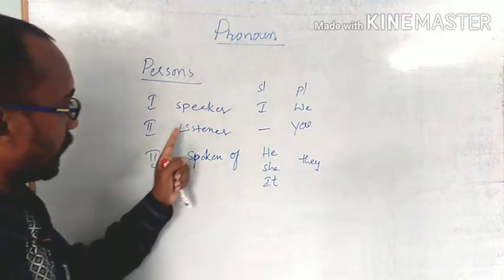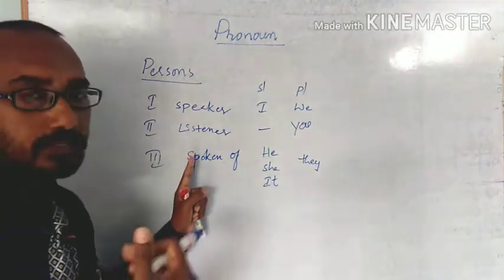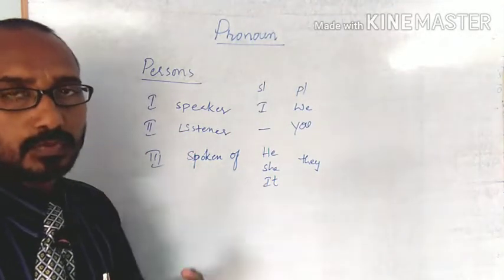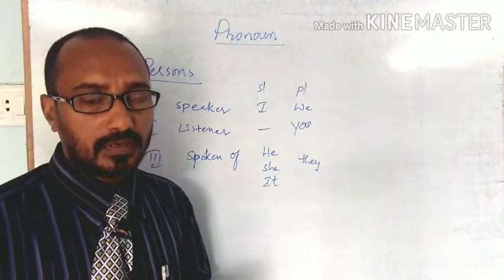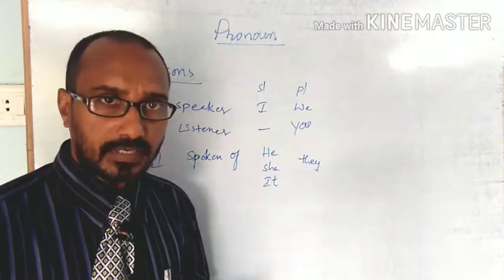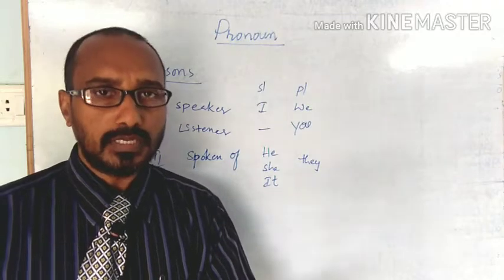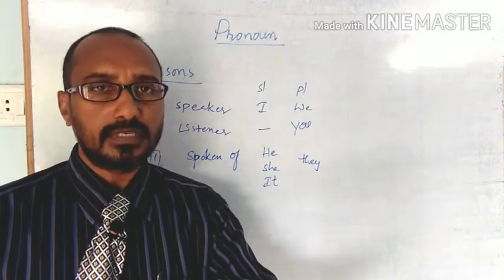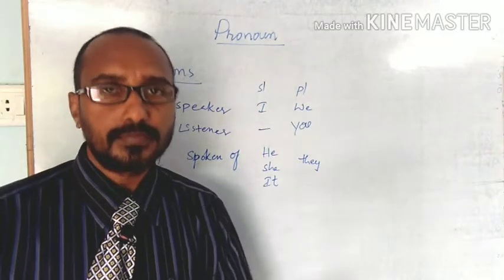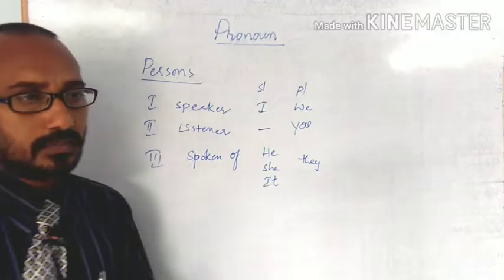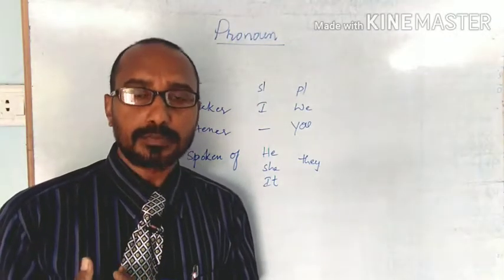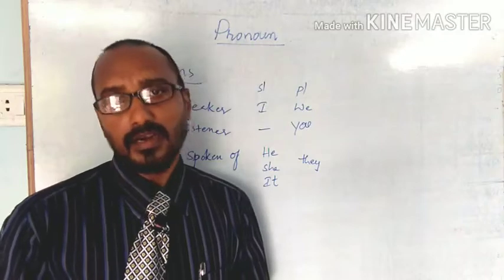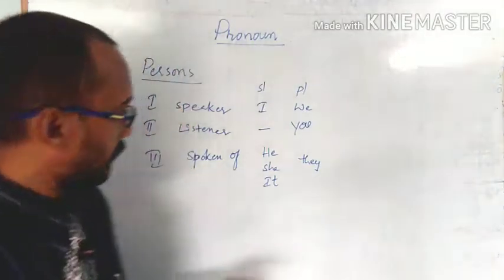The listener means the second person. When I am speaking, those who listen belong to the second person. I am speaking, you are listening.